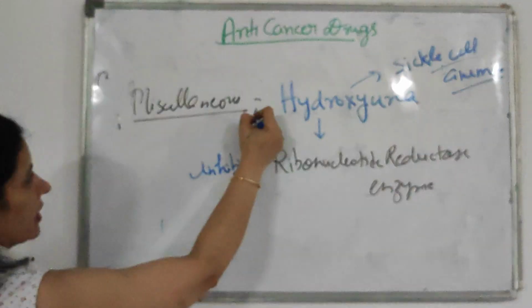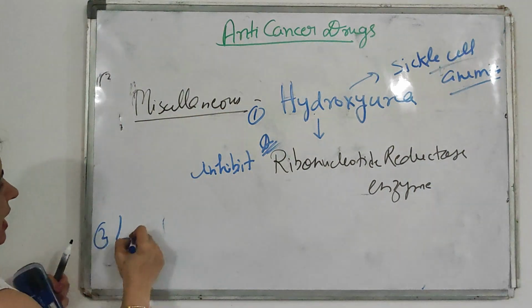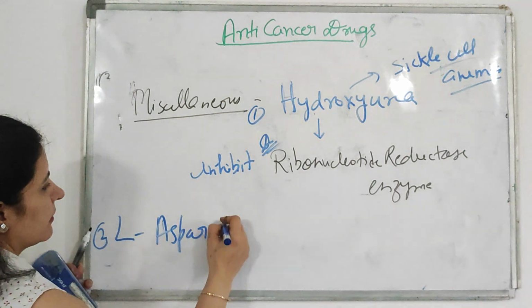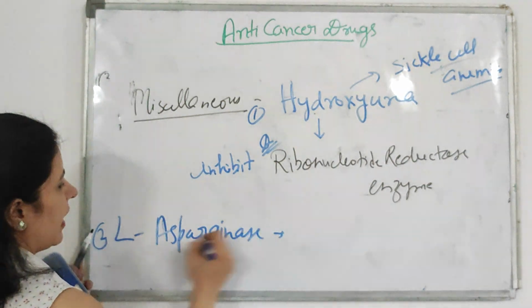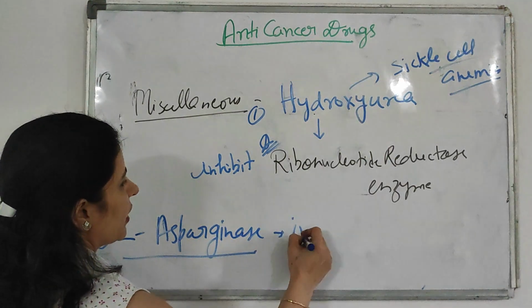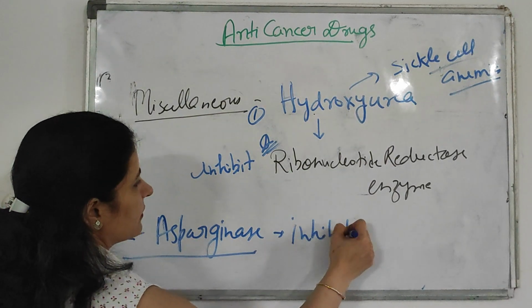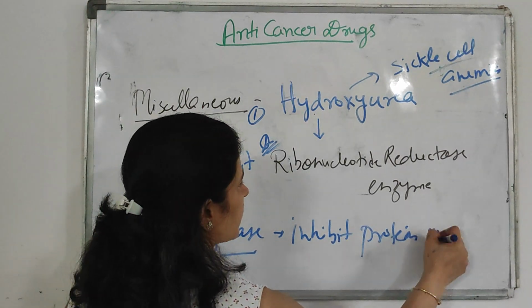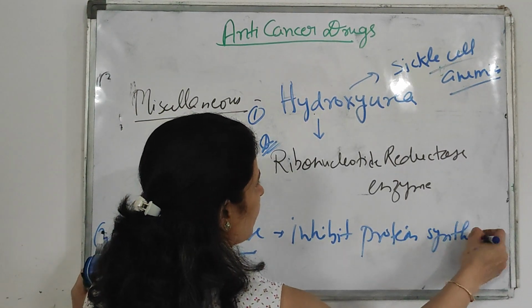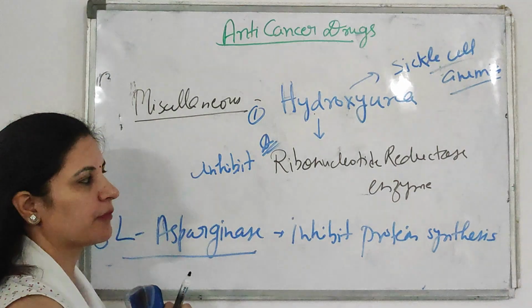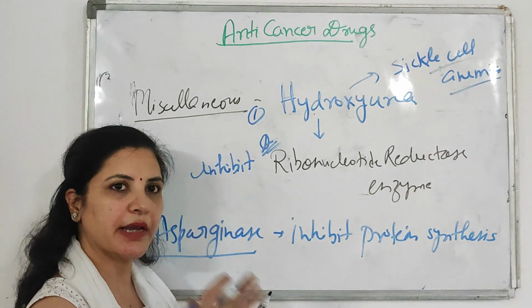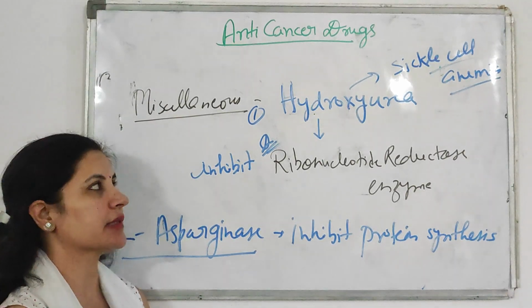In this miscellaneous group, the second drug is L-asparaginase. L-asparaginase inhibits protein synthesis. If protein synthesis is not there, then cell division will not occur. So cell division is arrested and it acts as an anti-cancer drug.